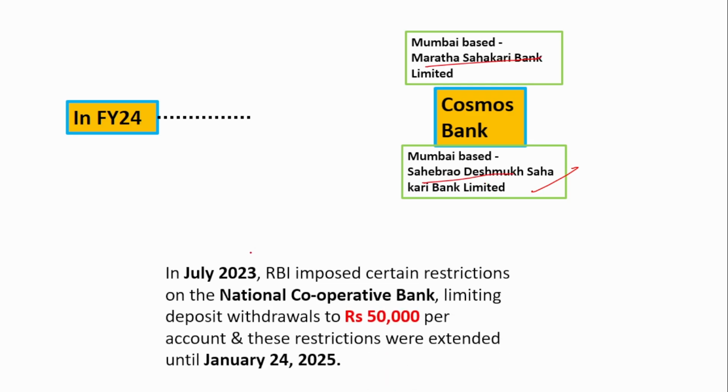And also in July 2023, RBI imposed certain restrictions on National Cooperative Bank. That is, the maximum withdrawal that can be done by a person is rupees 50,000 per account. This kind of restriction was imposed in July 2023 on the National Cooperative Bank, and it also got further extended until Jan 24, 2025.